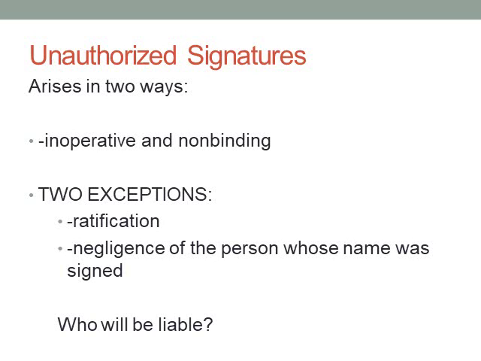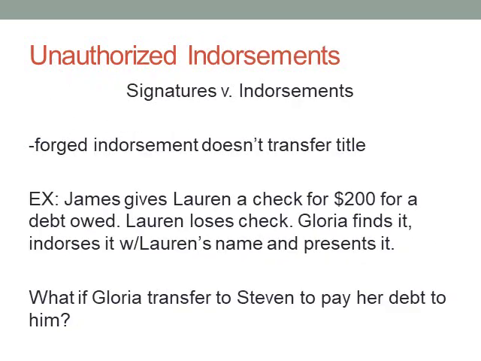negligence of the person whose name was forged contributed to the forgery. So what do I mean by that? I just want to give you the example of the negligent person. You write out a check for cash and you sign it, but you don't put the amount in, and you just kind of leave the check around.